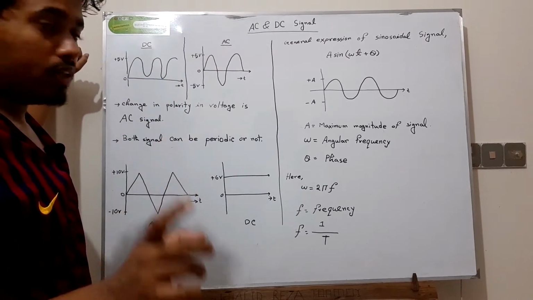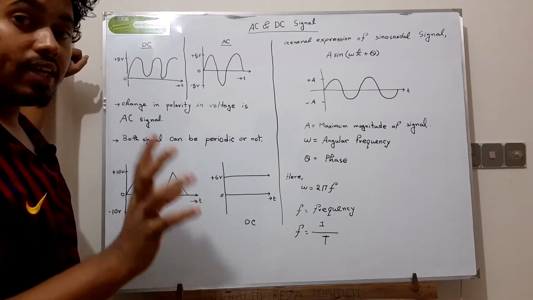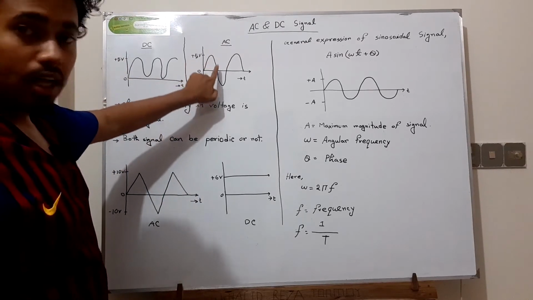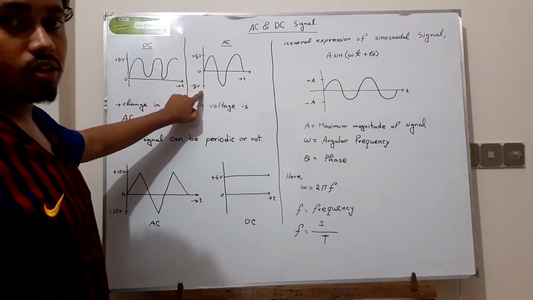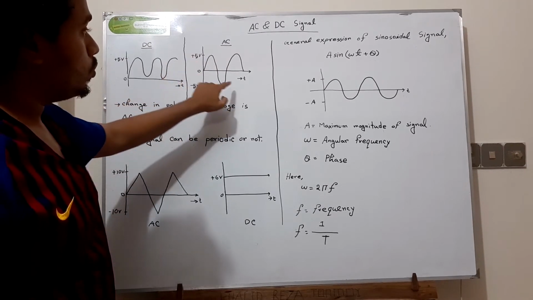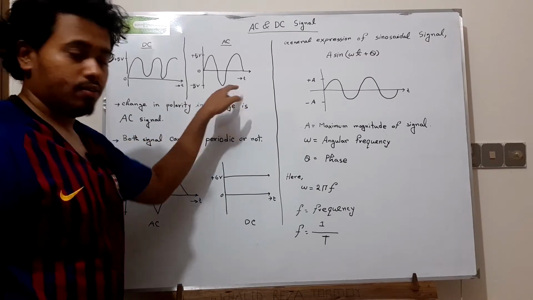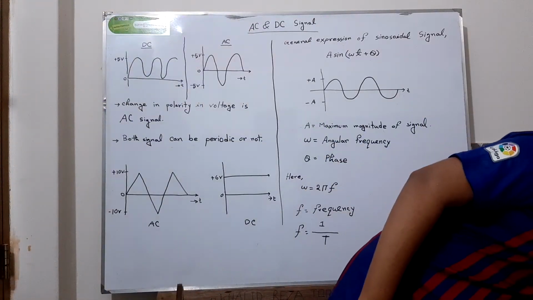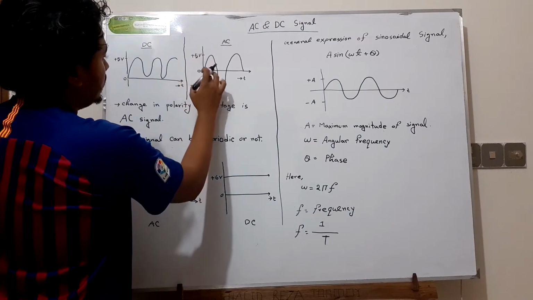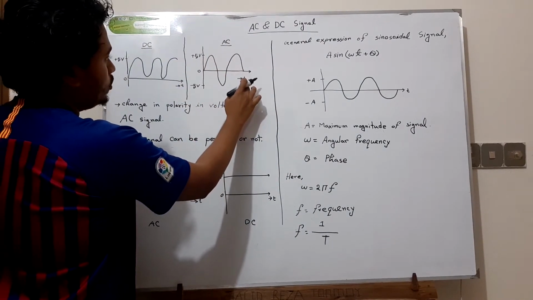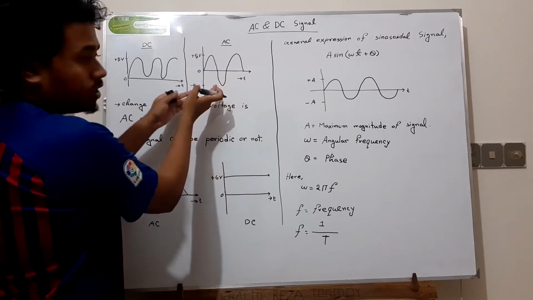To understand this, you have to notice very carefully that the signal is varying from the positive side to the negative side. Its polarity is changing with respect to time, so we can call it AC.